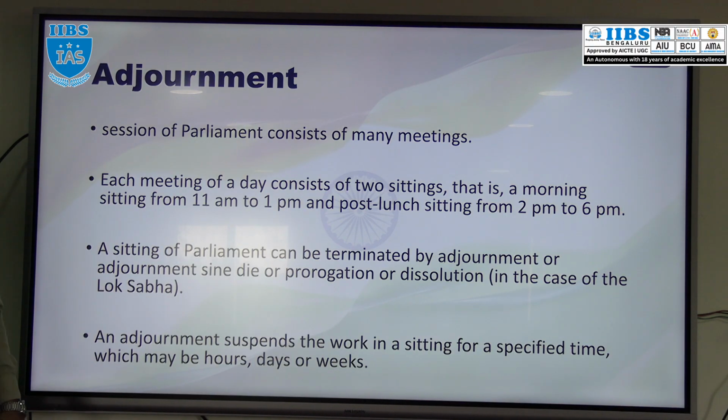Then here, if you observe, an adjournment is a temporary suspension of the sitting of the houses of the parliament.